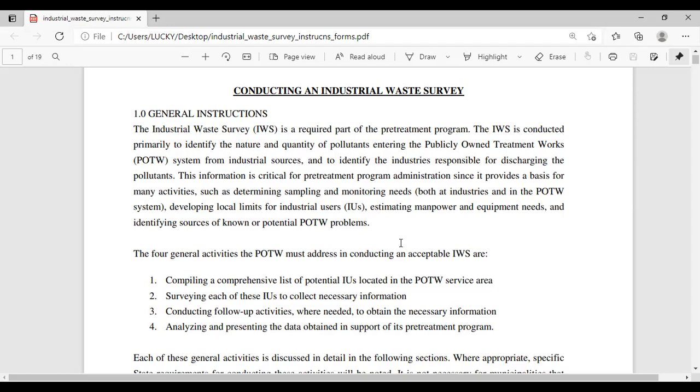This information is critical for pretreatment program administration since it provides a basis for many activities such as determining sampling and monitoring needs both at industries and in the POTW system, developing local limits for industrial users. IU means industrial users. Also estimating manpower and equipment needs and identifying sources of known or potential POTW problems.